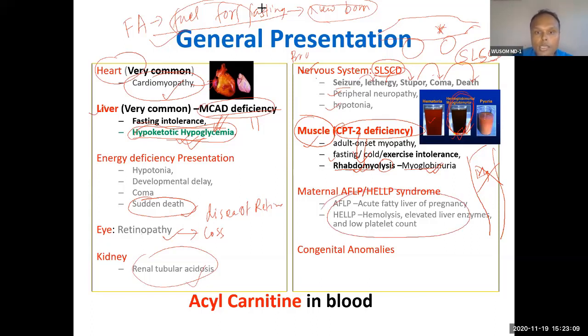Okay, so we will mainly talk about these. Remember, focus on that in the question. All the questions will have this presentation, neurological. In the beginning, they will give the neurological presentation, and then they will give this. If they give this, just remember it is MCAD deficiency. But along with this, if they give rhabdomyolysis, just remember CPT2 deficiency. Very easy.